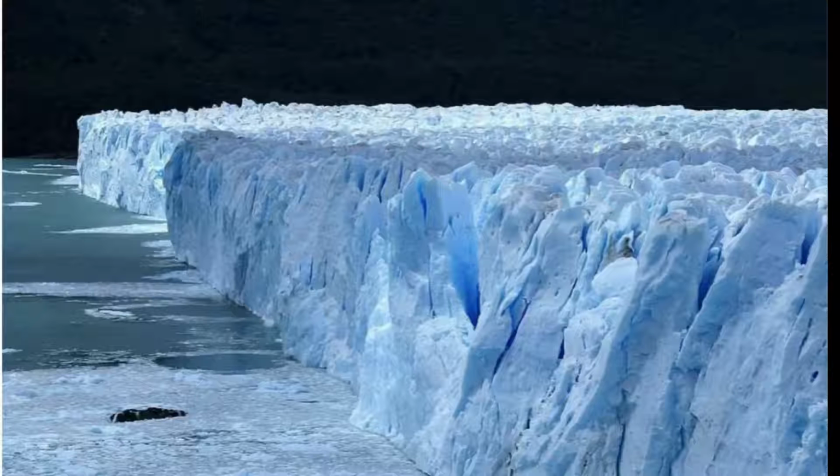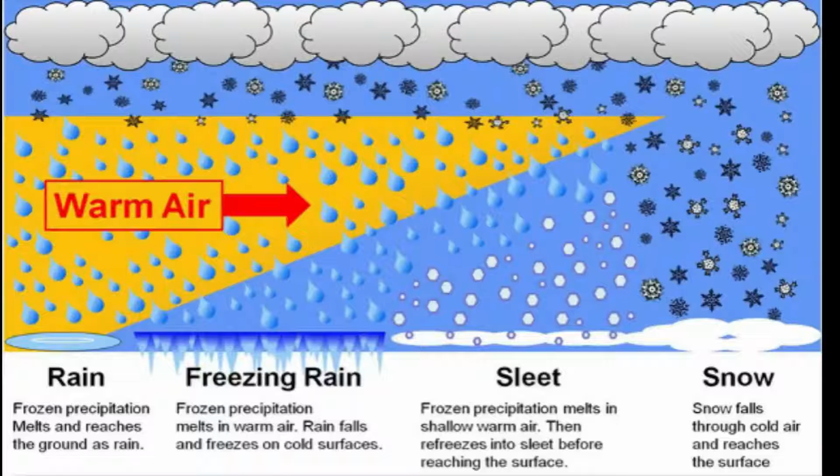So in short, a glacier is a slow moving river of ice. And precipitation means any liquid or frozen water that forms in the atmosphere and falls back to the earth in the form of rain, sleet, snow, etc.